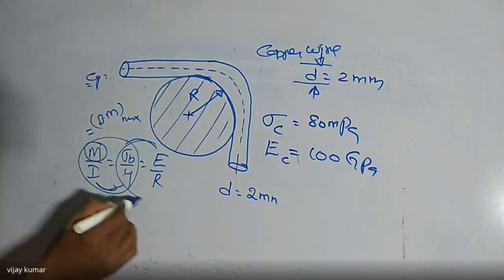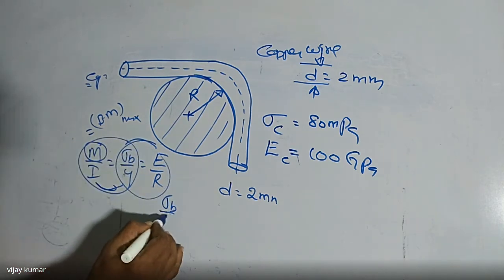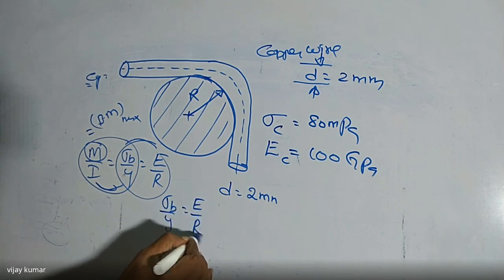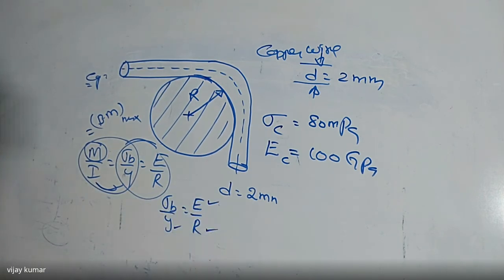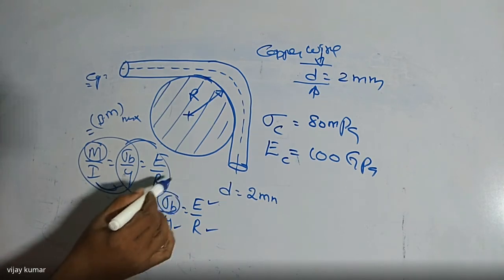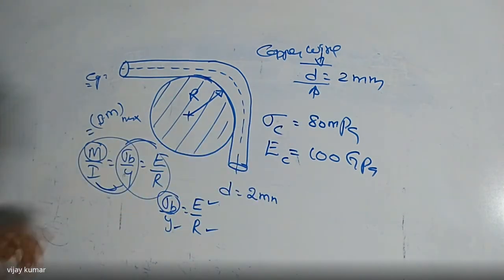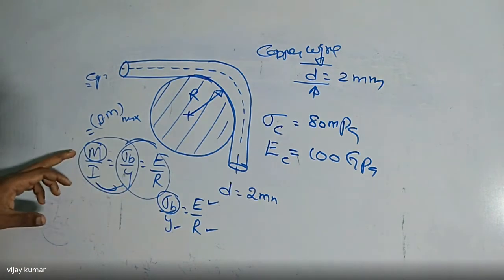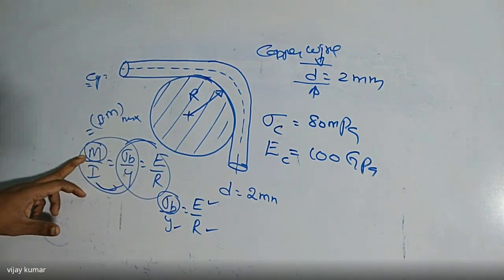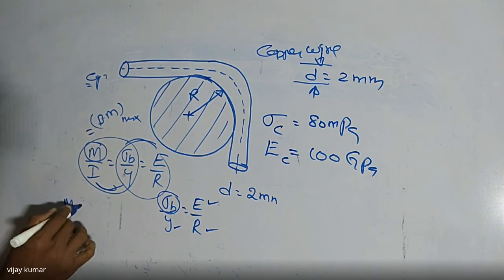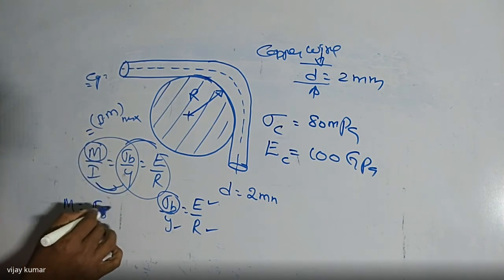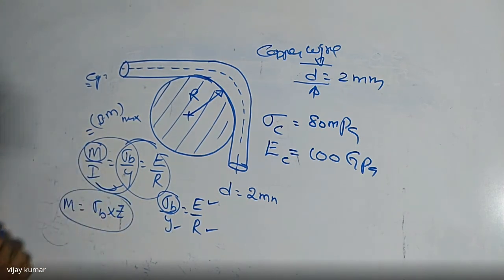So if you take these two, that is sigma b by y is equal to E by R, and E is given, y is known, and R we can find, and sigma b is also given here. But M is not given. So we have to find the moment of resistance. We can equate these two. If you want to find the moment of resistance, that is sigma b into Z. Then we can find the moment of resistance.